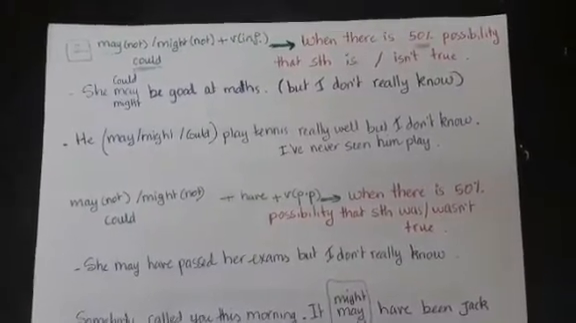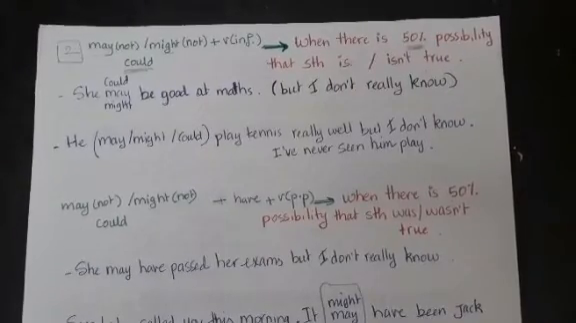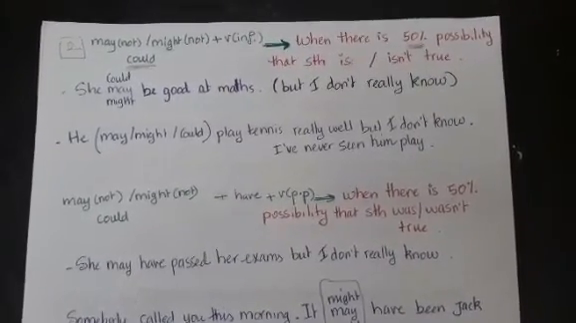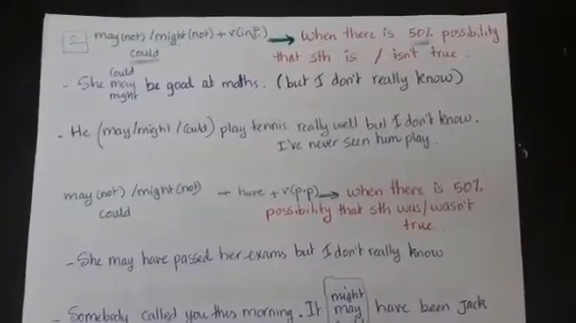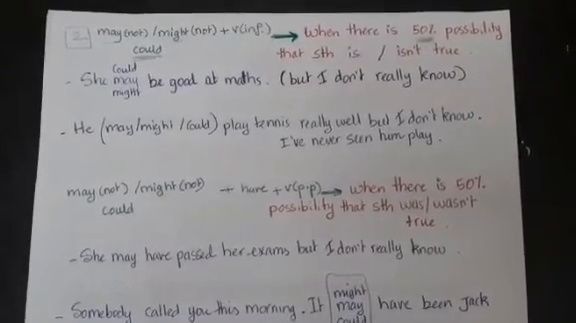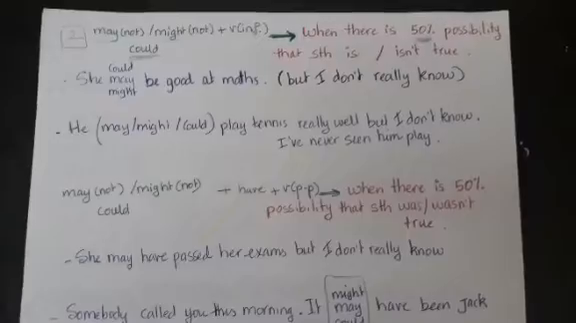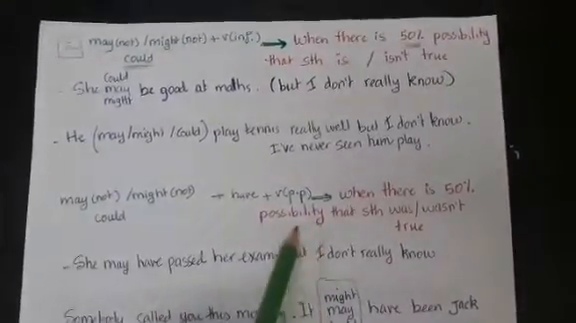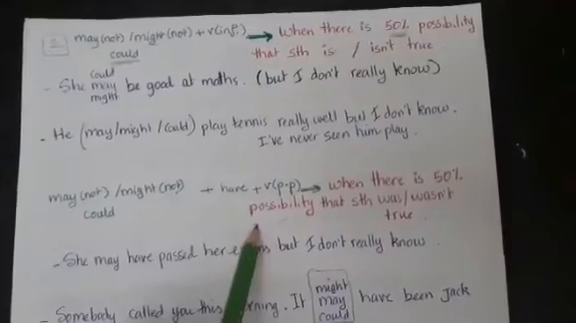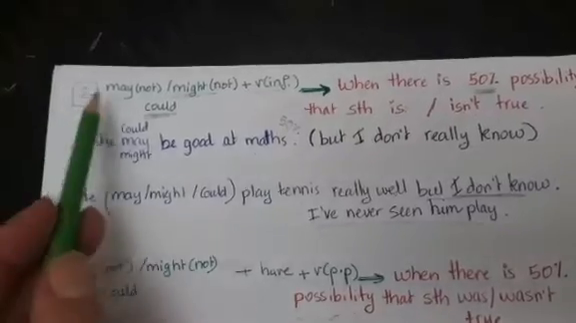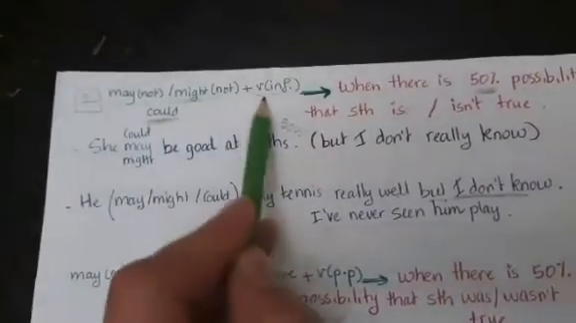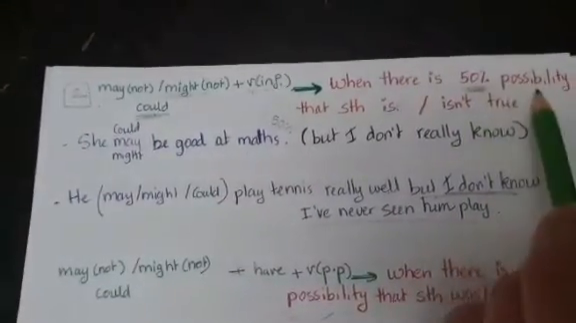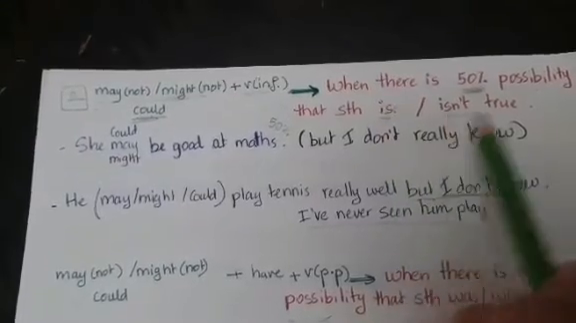Let's move to part 2 of this lesson. Now, in part 1, we said that you're 90% certain that something is or isn't true, or was or wasn't true. In this part, we're talking about 50% possibility that something is or isn't true, and here 50% possibility that something was or wasn't true. You have to pay attention to this point: in this part, we're not sure. We don't have any evidence.